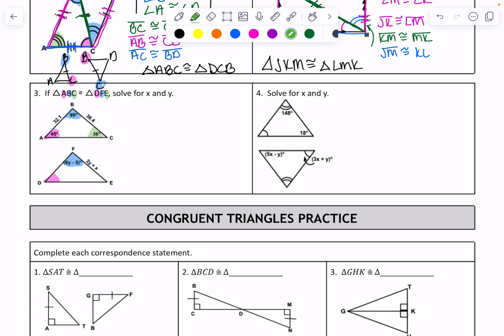So these triangles are oriented the same, but if they weren't, it would be very easy to figure out what is congruent to what because they tell you the names. It makes life so much easier when they give you the name of the triangles to begin with.